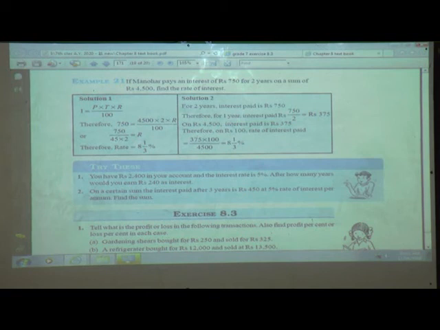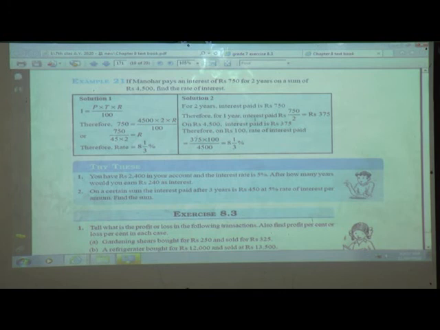For 2 years, interest paid is rupees 750. So for the 2 years, the principal amount borrowed was 4,500. For how many years? 2 years. The same principal amount was for the 2 years. So for the 2 years, how many rupees had he paid? Manohar paid 750 rupees. So for the 2 years, the interest paid is rupees 750.